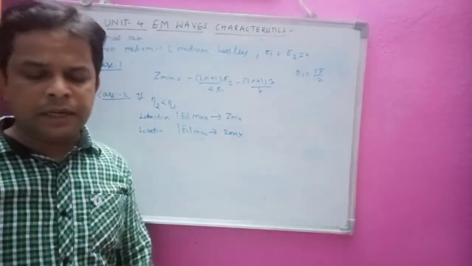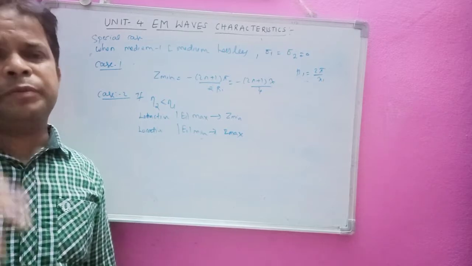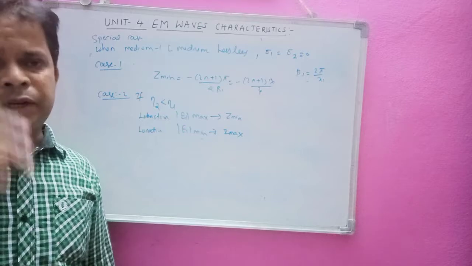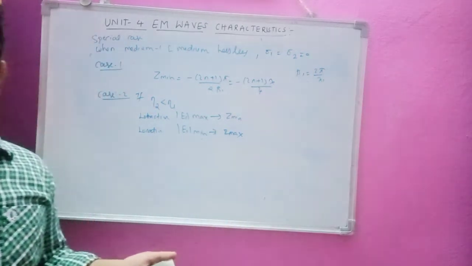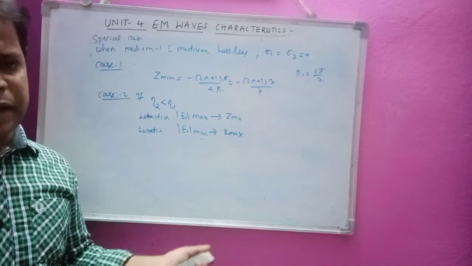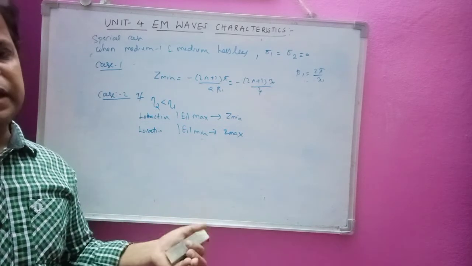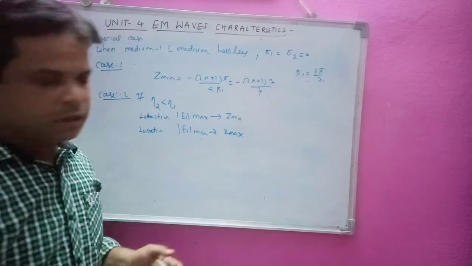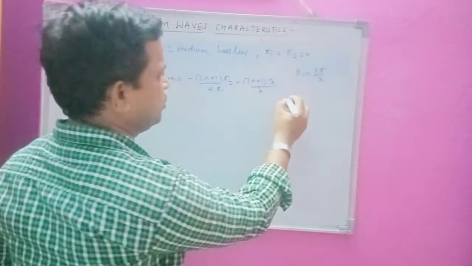Okay, so here where electric field will be maximum at that place, magnetic field will be minimum. Where electric field is maximum, magnetic field will be minimum, vice versa. Okay, vice versa is going to take place here. So here we are going to have the vice versa, that is H1 minimum occurs where E1 max occurs, and H1 max occurs where E1 minimum occurs. Okay, vice versa is going to happen. Okay, so you can see the diagram here. By seeing this diagram we can note two important points here.